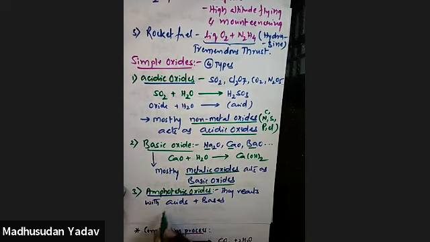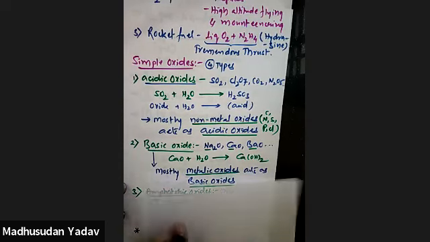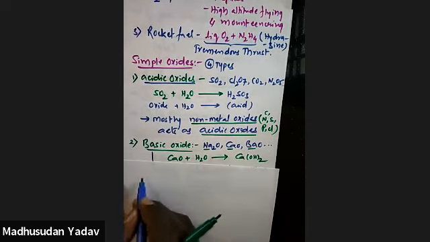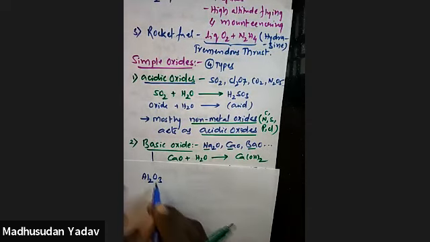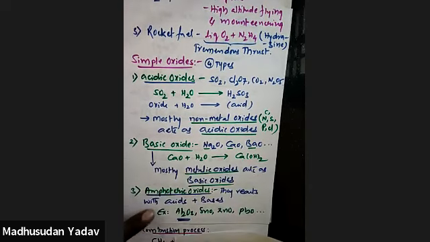The best examples of such kind are Al2O3, tin oxide, zinc oxide, lead oxide, and so on. Let's take one example, aluminum oxide, Al2O3. Al2O3 is an amphoteric oxide. That means it reacts with both acids and bases.